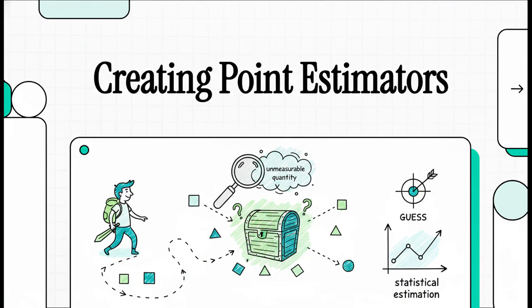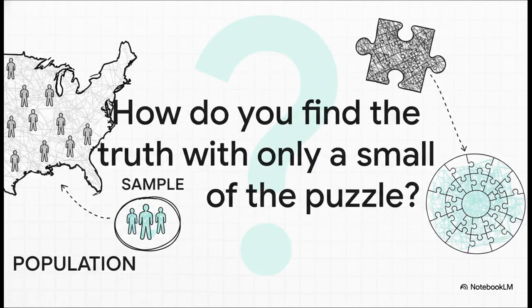So how do we figure out something like the average lifespan of a star or whether a new drug actually works? I mean, we can't test every single one, right? Instead, we have to make a really good educated guess. And in this explainer, we're basically going on a quest to find the perfect guess using the amazing tools of statistical estimation.